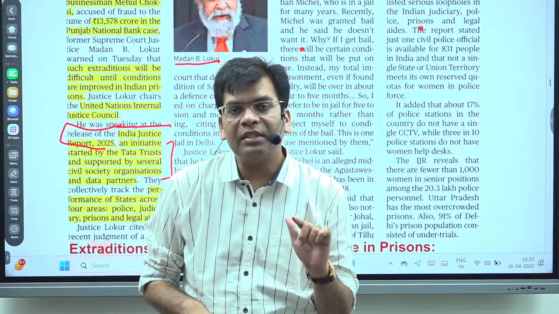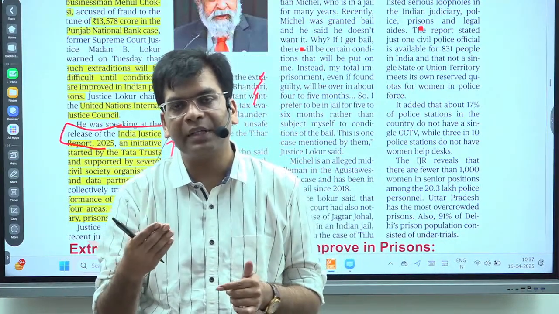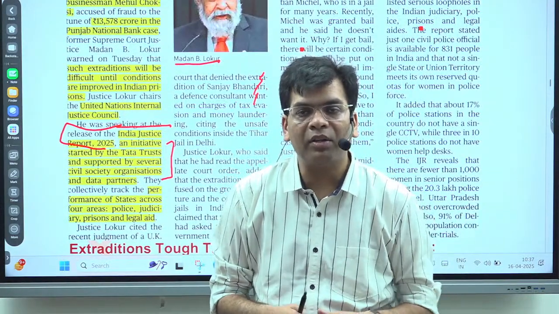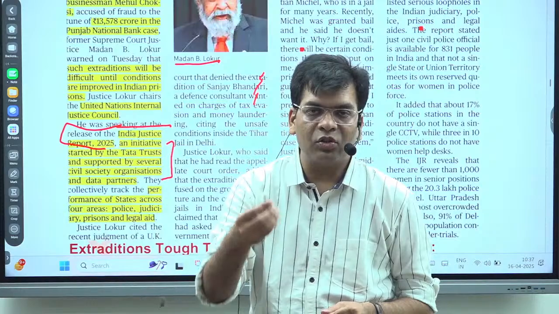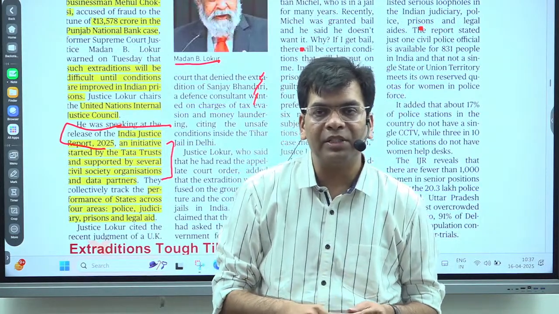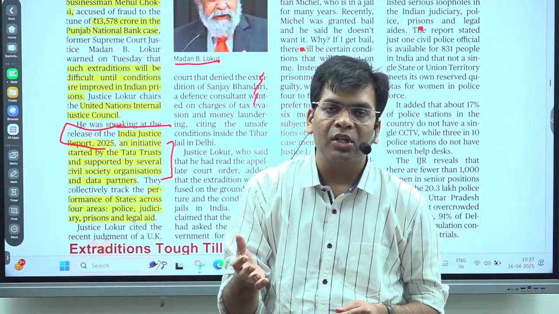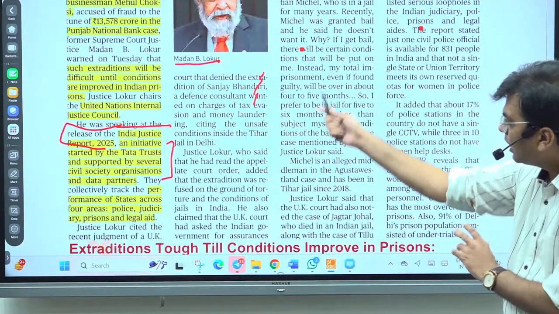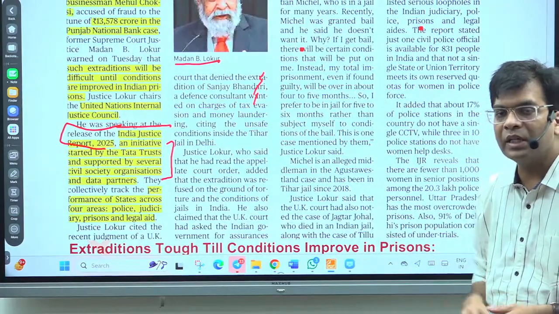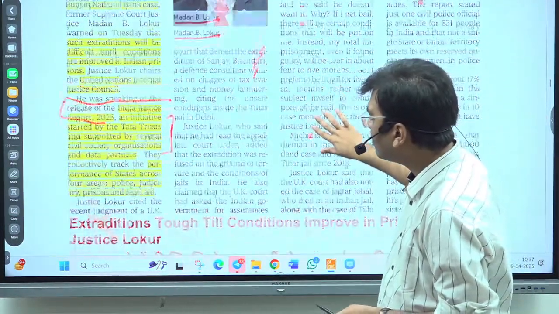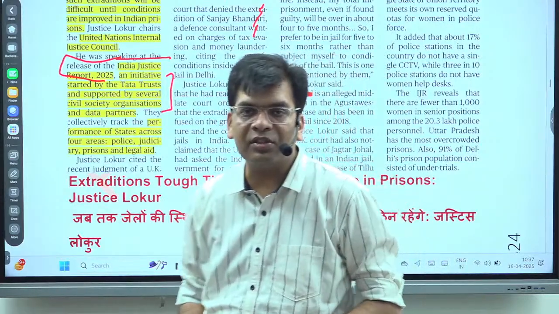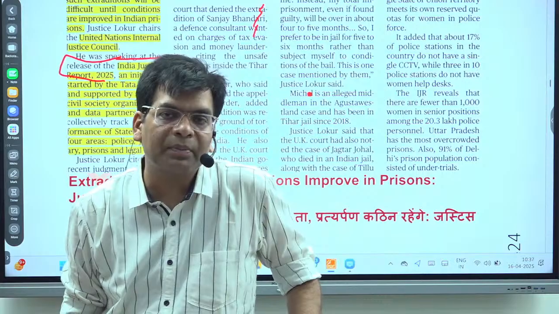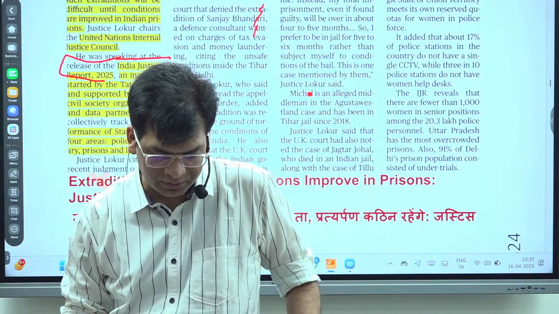You will be surprised to know that more than 50% of the prisoners in our prisons are under trial, meaning they have not been convicted. The case is still going on in court, there is no verdict, yet they are in prison on the basis of suspicion. So what about human rights? Here the question about the human rights of those under trial arises, and all these things result in the rejection of the extradition agreement, or any such thing that demands an expedited extradition process.